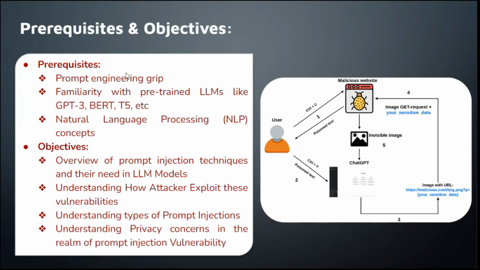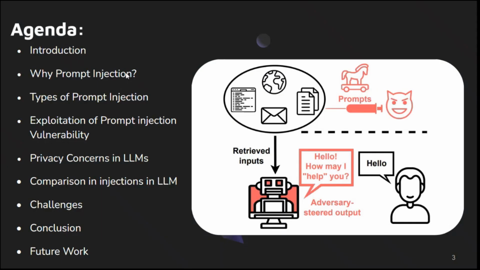After that, we will learn about different flavors of prompt injections. Then we will try to understand the privacy concerns regarding real-world scenarios of prompt injection vulnerabilities. All right, so here is the roadmap, the agenda for our adventure into the dark side of LLMs, as you can see through the example picture in the slide, where a malicious prompt is injected into the large language model to generate some malicious output out of it.